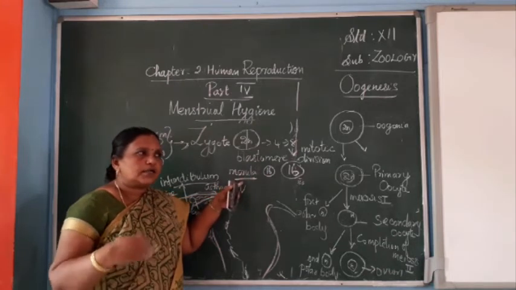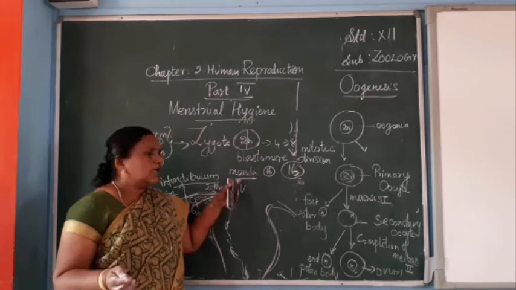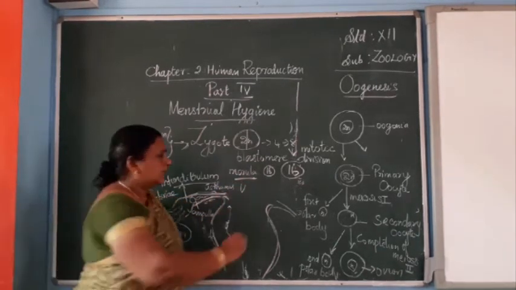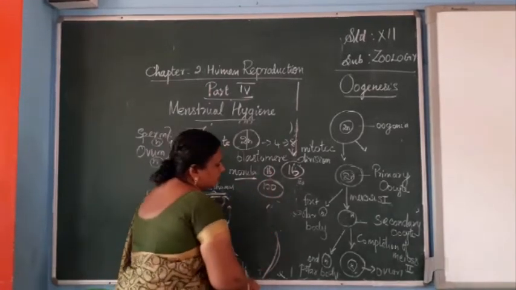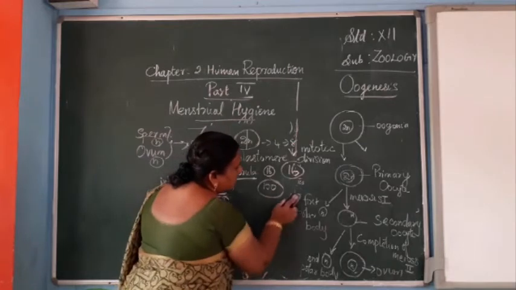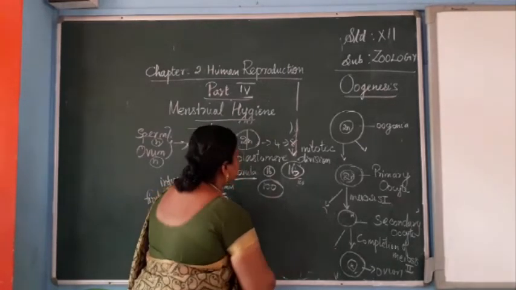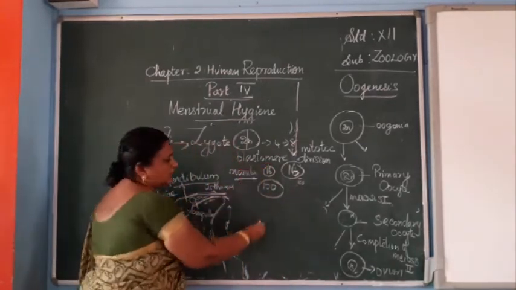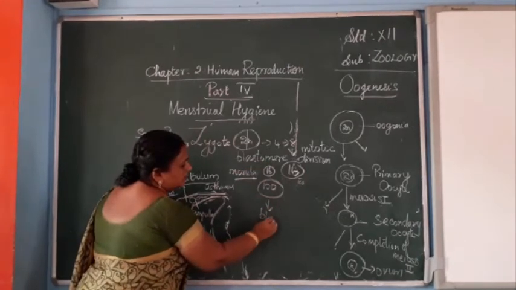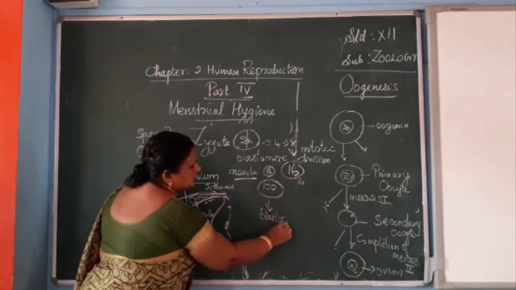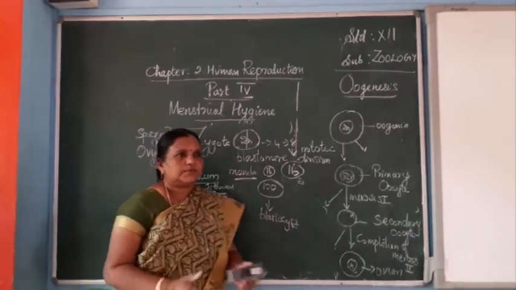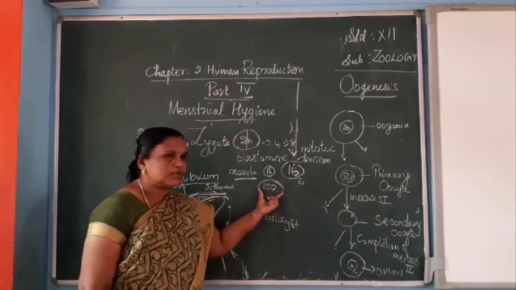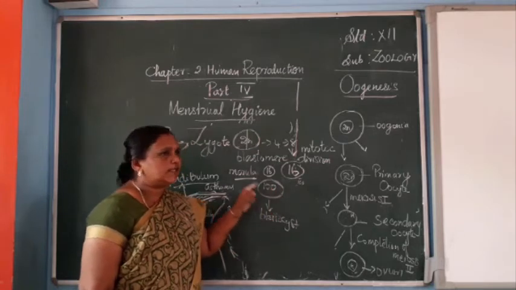Now this morula undergoes some more divisions and will be converted into 100 cells. When it is converted into 100 cells, it is called the blastocyst. First is the blastomere, now it is called the blastocyst. Before that blastocyst stage of 100 cells, when the